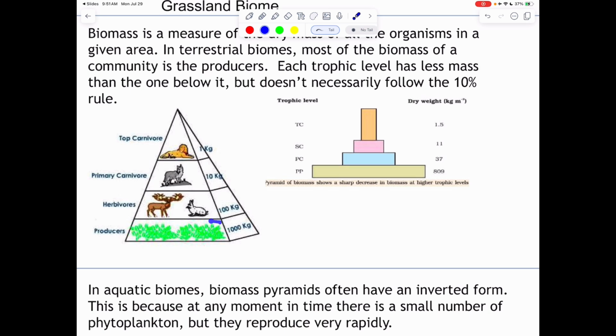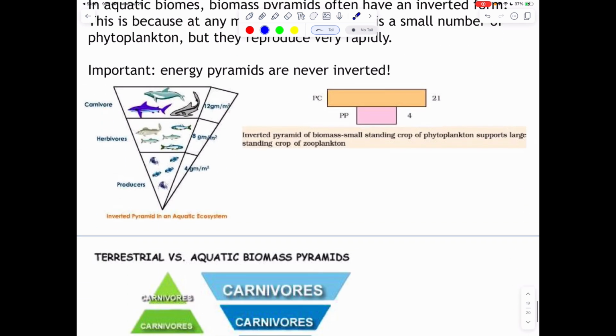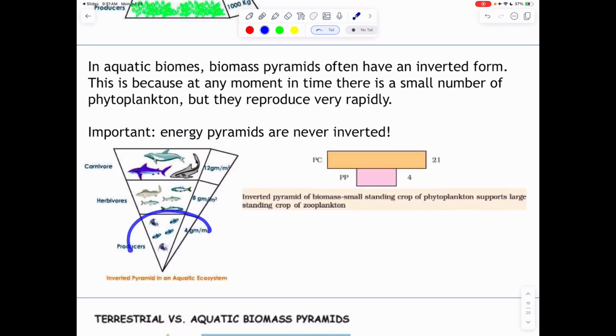These plants and these trees are going to stick around for a long time, where we only have these tiny one-cell organisms here that all they need to do is for a whale to come by and all of a sudden they're completely gone. So therefore, our amount of biomass in the oceans and in our aquatic biomes is much less for our producers, where it's much larger for our carnivores.